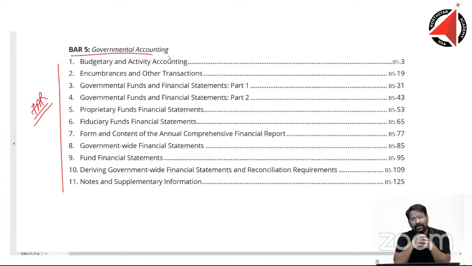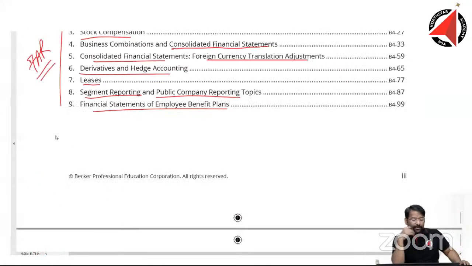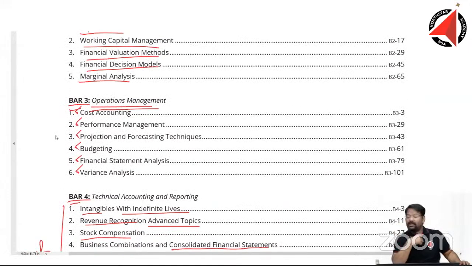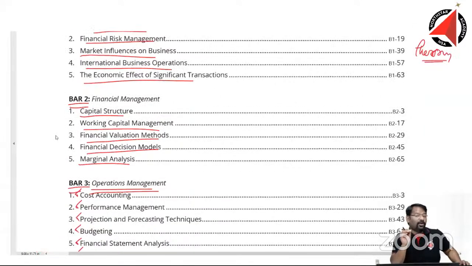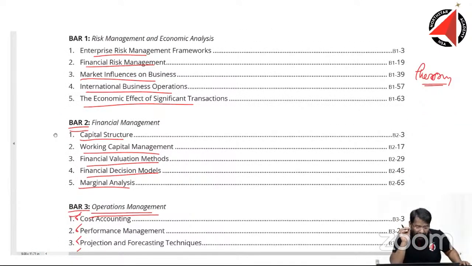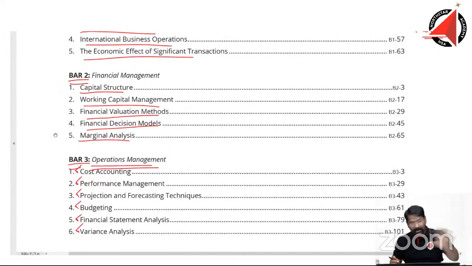Will it be too difficult to cover? Answer is, it looks like 140 odd pages. That's it. So other than BAR 5, I don't think this subject is going to throw a lot of challenge. In my opinion, this subject will not throw a lot of challenge at all. It's an easy subject. It's completely manageable. BAR 2, BAR 3, forget it.